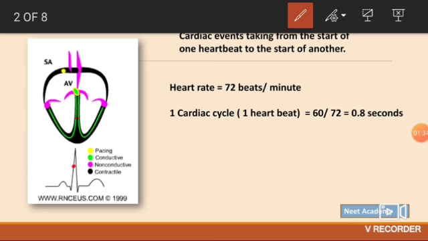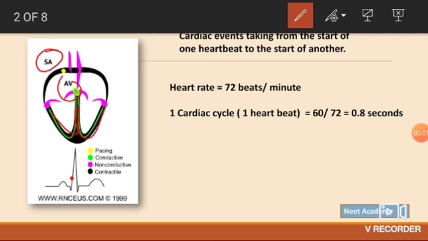What we want is the atria should contract and the blood should flow from atria to the ventricles. And then the ventricles should contract and the blood should flow from the ventricles towards the body. So in this diagram, the impulse flows from SA node to the AV node, and then the ventricles contract.